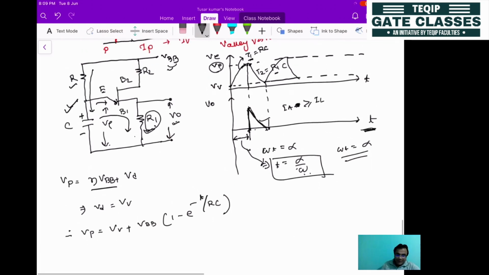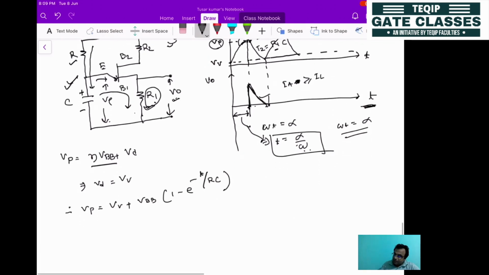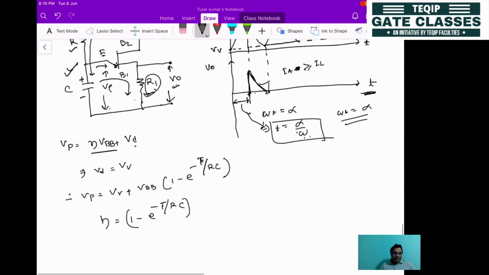Next, what will be the value of eta? If you equate this to the peak point voltage, eta will be equal to 1 minus e to the power minus T divided by RC. Okay, this is the value of eta.